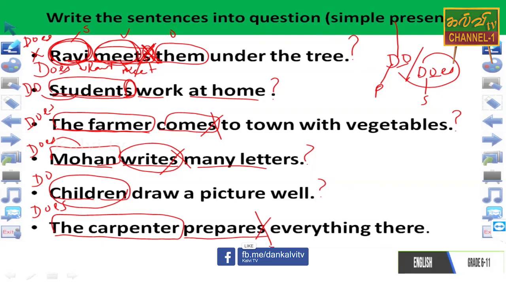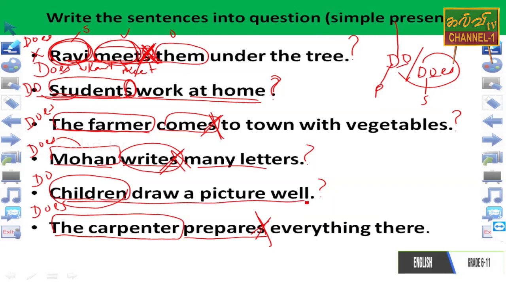The S has been omitted here, and here, and in the last question too. In the do position, what happened? No change, everything has been written, and the question mark should be there. Do children draw a picture?